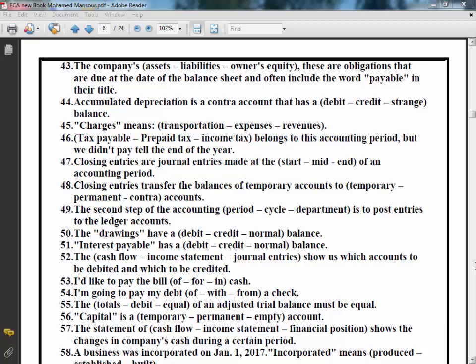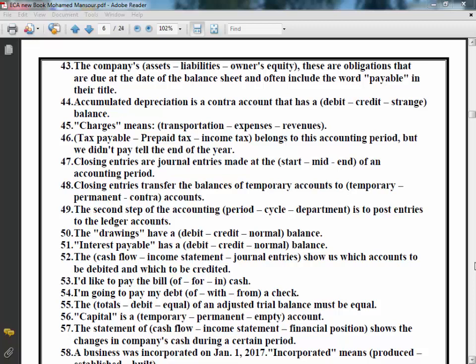Number 46. Tax payable, prepaid tax. Income tax belongs to this accounting period, but we didn't pay until the end of the year. The right answer is tax payable. This is an obligation on our company. The right answer is tax payable.